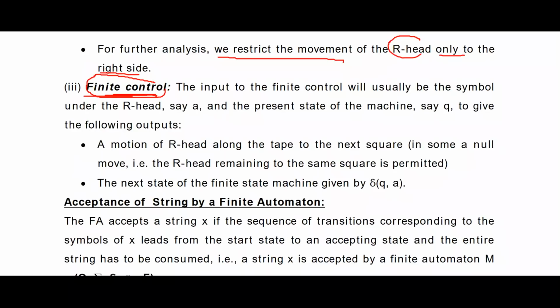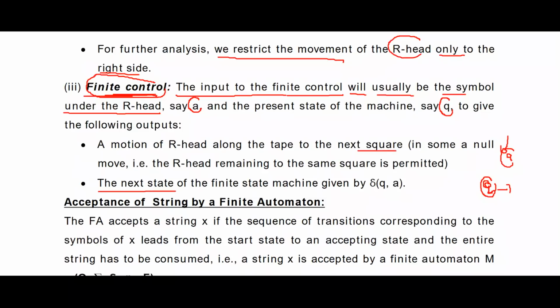Now the finite control, based on the input and the present state, will move from one state to another. The input to the finite control will always be the symbol under the read head. Whatever the read head takes from the input tape, based on that input symbol, it will move. Say the input is A and the present state is Q. Then on input A, it moves from Q to the next state, along with a motion of the reading head to the next square.